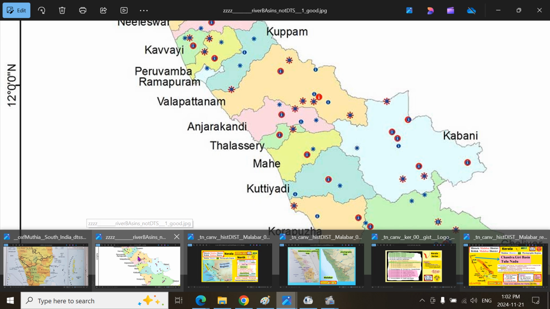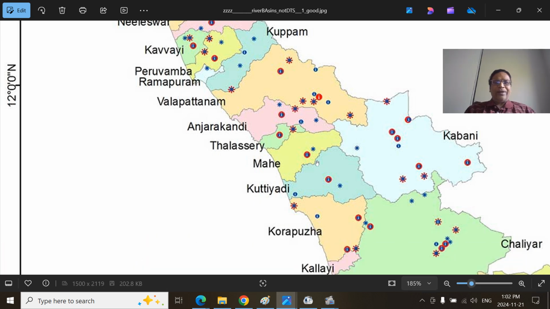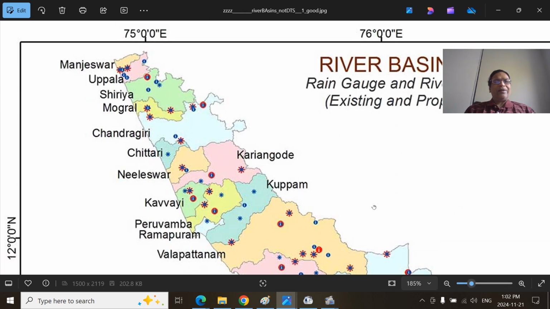I will show you the rivers here so that you will have a broader understanding of them. You see the Manjeshwaram River, there is also Manjeshwara town, and Uppala River, and Shiriya River, and Mogral River. The most important part we are concerned about is the Chandragiri River Basin, that is the Payaswini River Basin. A historic city in the Tulu Nadu is Nileshwaram. There is also the Nileshwar River, and Karingodu River.